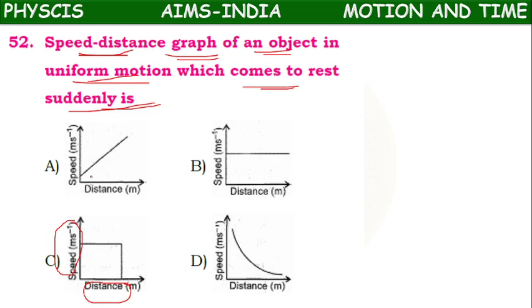Suddenly coming to rest means the speed value should become 0. This is the starting, this is the ending. Here it is touching the x-axis, means at this place speed will be 0. So in C option, speed will be 0.